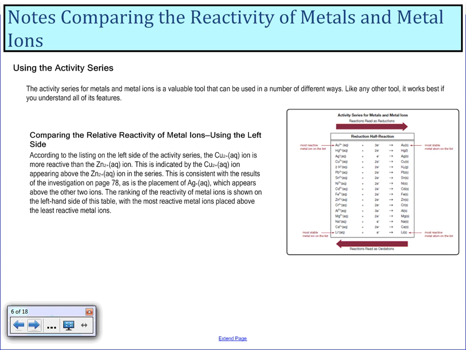The activity series for metals and metal ions is a valuable tool that can be used in a number of different ways. Like any other tool, it works best if you understand all of its features.